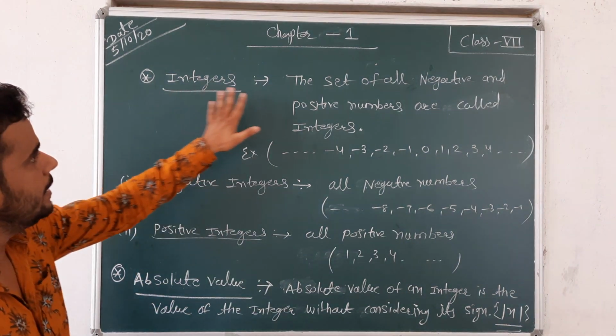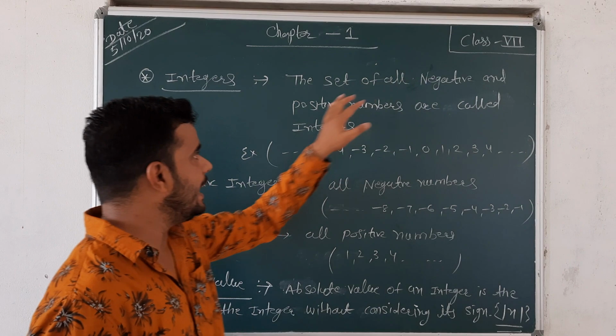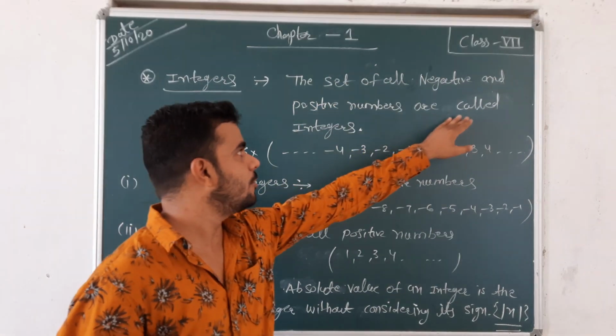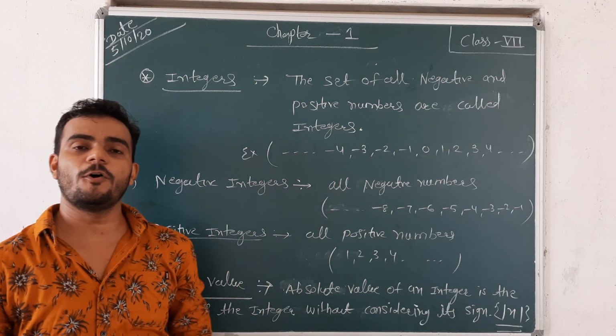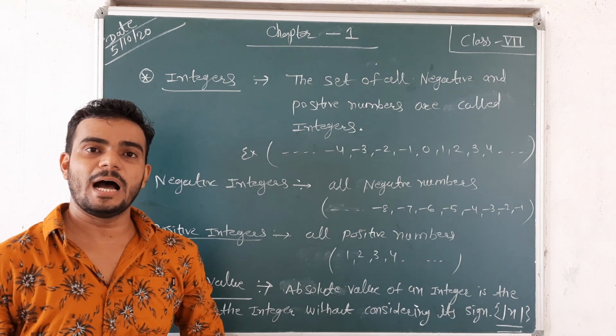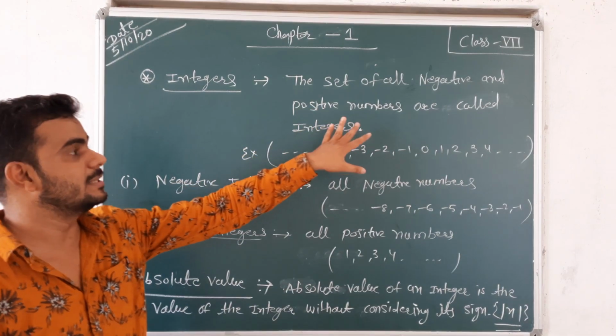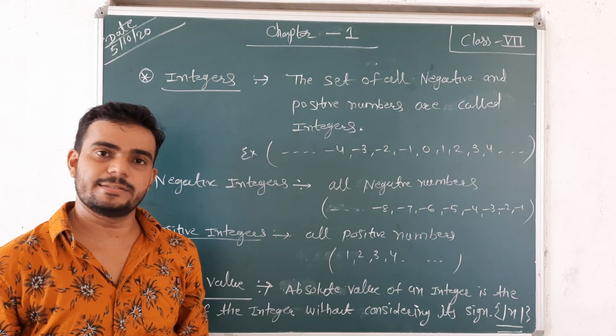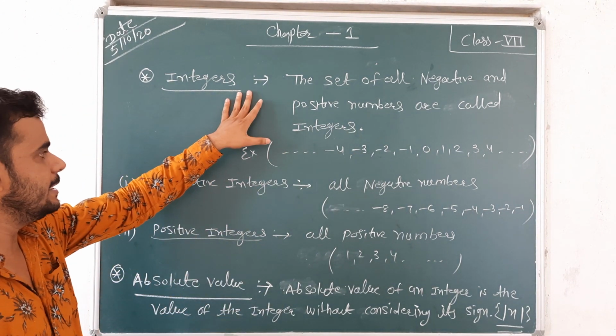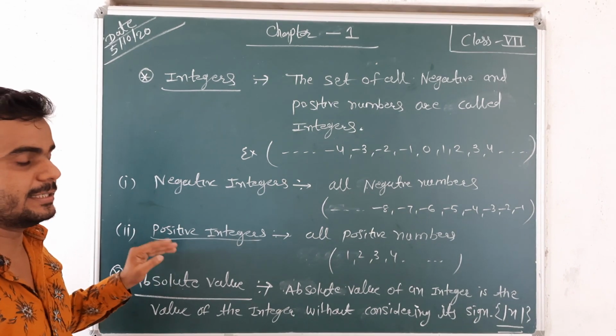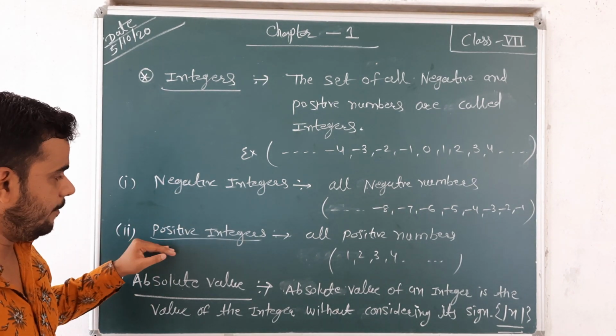Integers means the set of all negative and positive numbers are called integers. It means all negative numbers and positive numbers are called integers. Okay, so there are two types of integers, positive integers and negative integers.